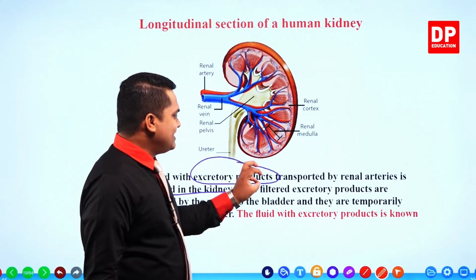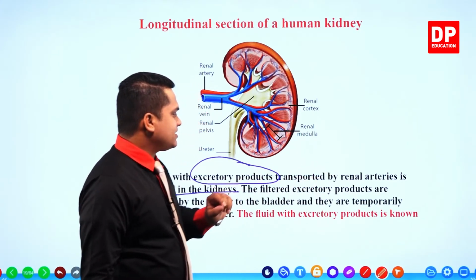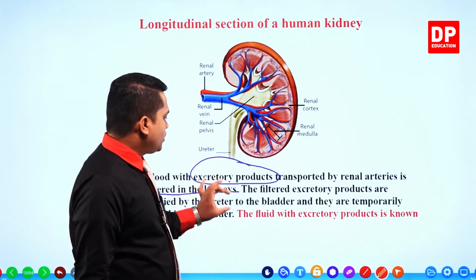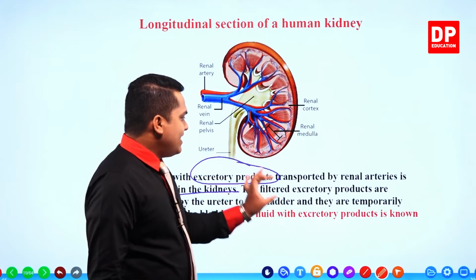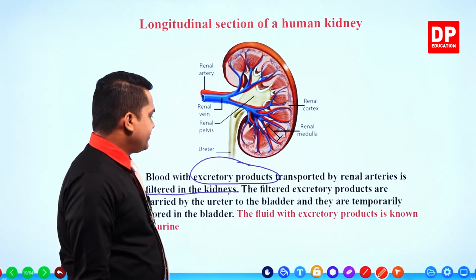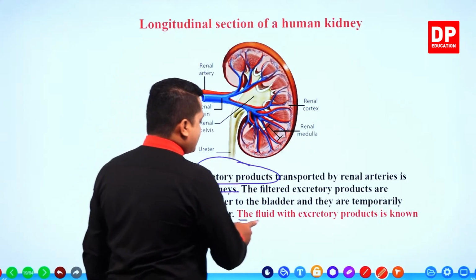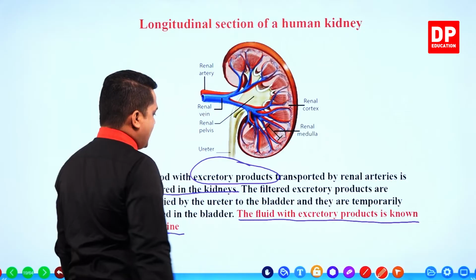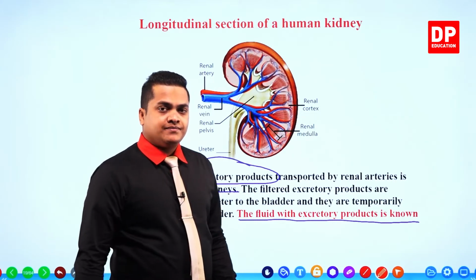The filtered excretory products are carried by the ureter to the bladder and they are temporarily stored in the bladder. The fluid with excretory products is known as urine.